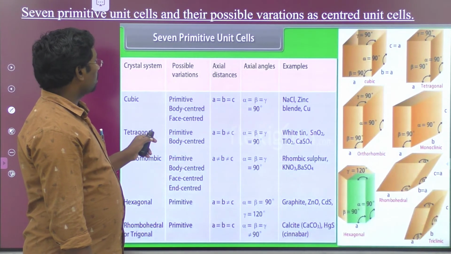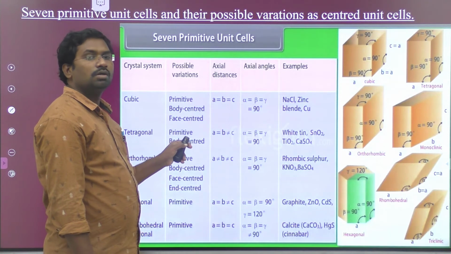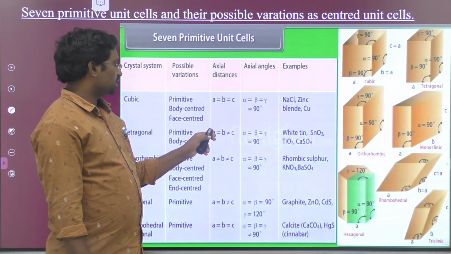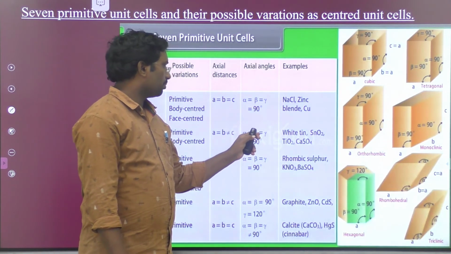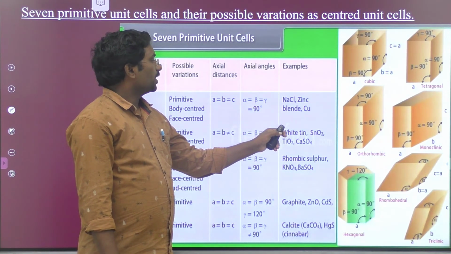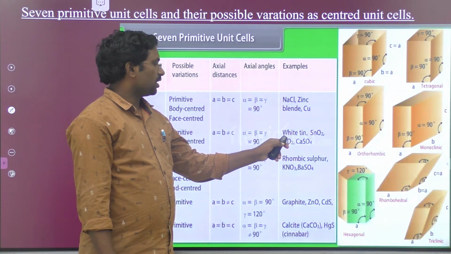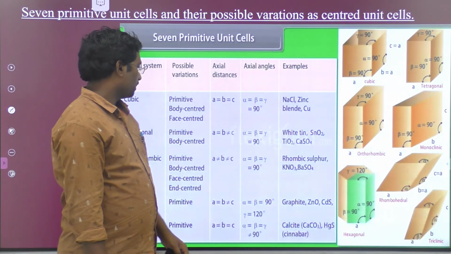Come to the tetragonal: possible variations are primitive and body centered. Axial distances a is equal to b not equal to c, axial angles alpha, beta, gamma 90 degrees. Examples: white tin, stannic dioxide, titanium dioxide, calcium sulfate.